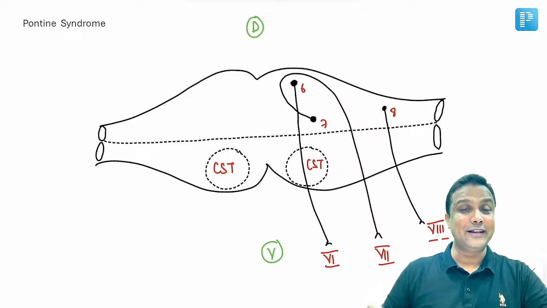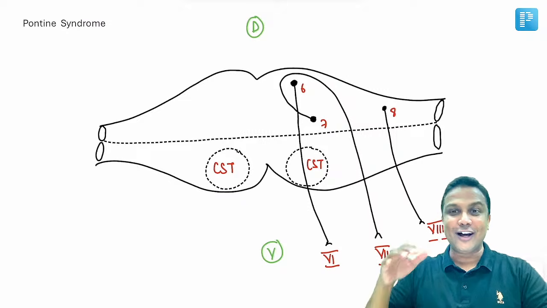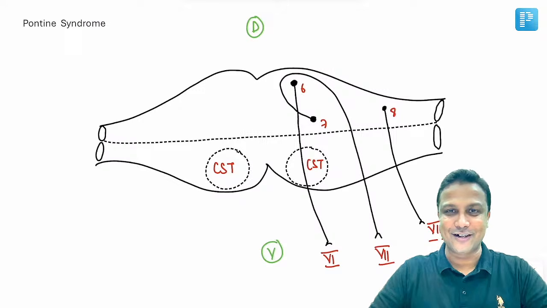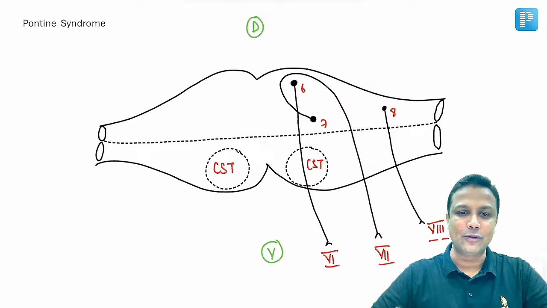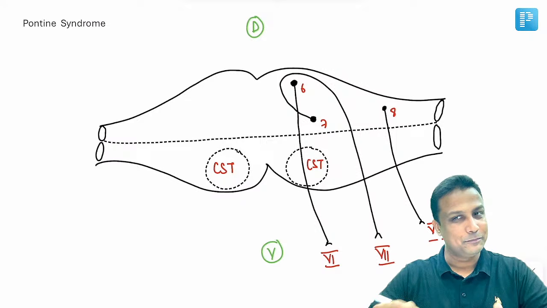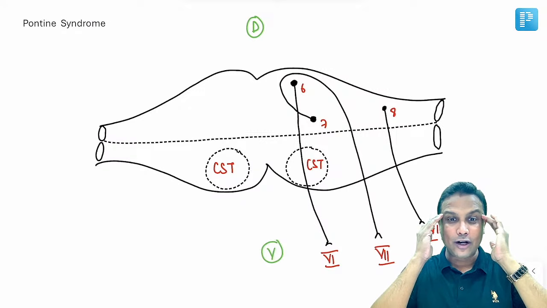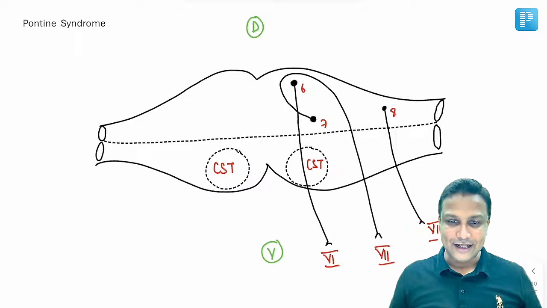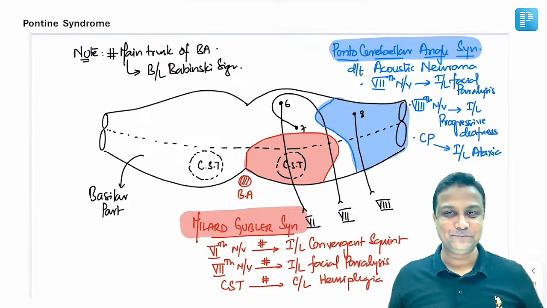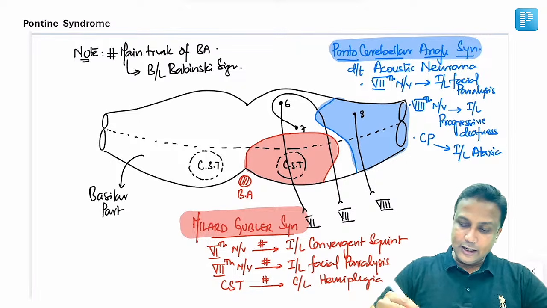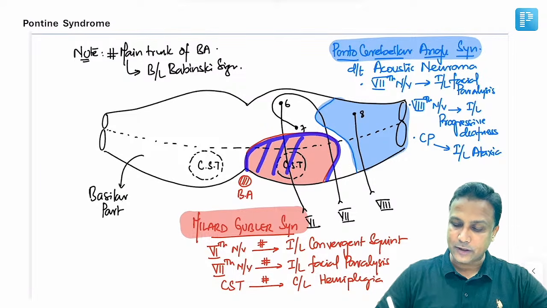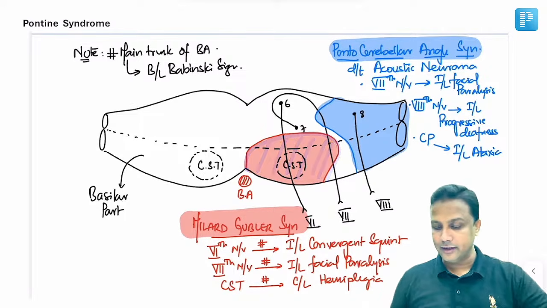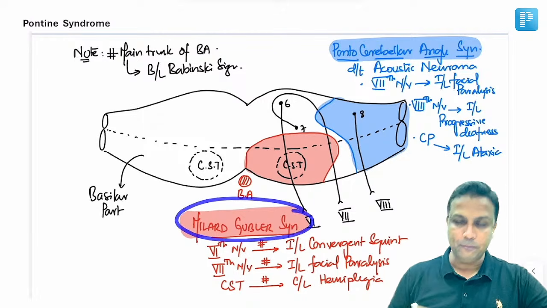जो मैंने आपको अभी बताया था, 6, 7 and 8 are going to exit from the pontomedullary junction. So remember that nuclei are present in the pons and the nerves are actually coming out from the pontomedullary junction. Perfect. If this is recalled in your mind, अगर आपने ये recall कर लिया है, and now, my dear friends, welcome here. Now in the Pons, if this part is involved, I mean to say the sixth nerve is involved, seventh nerve is involved along with the corticospinal tract, इस syndrome को हम कहते हैं Millard-Gubler syndrome.